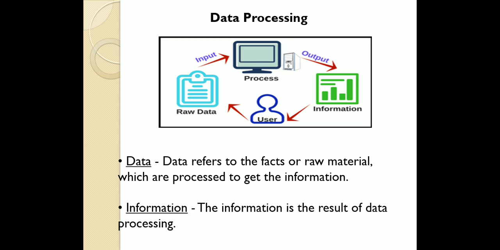The computer or system is processing the input and converting it into an output in the form of information. So it is very clear from the picture that the user is providing raw data as an input to the system or computer, where it is being processed and converted into an output in the form of information.